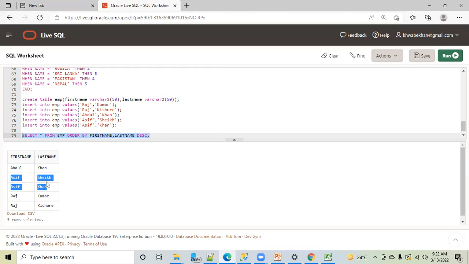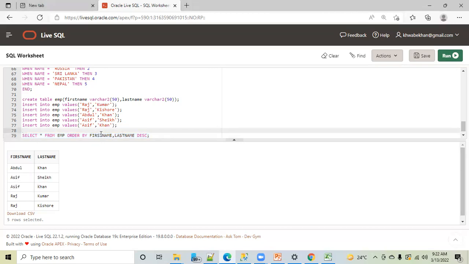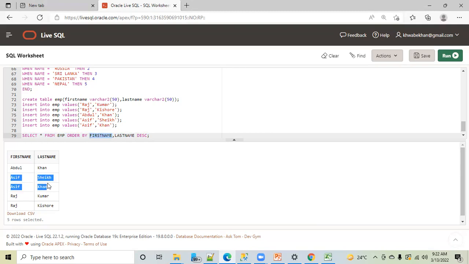As far as I can understand, the data is sorted on the basis of last name in descending form. Correct, it has given priority to the last name column. First priority will be first name. If for first name you have two records, then it will check the last name column, and that will be in descending order. But firstly, you have to sort based on the first name. If there is a conflict, then in that case you will sort based on the last name. Hope this is clear now.